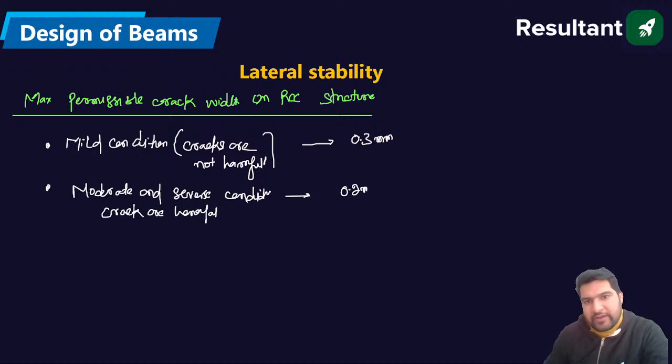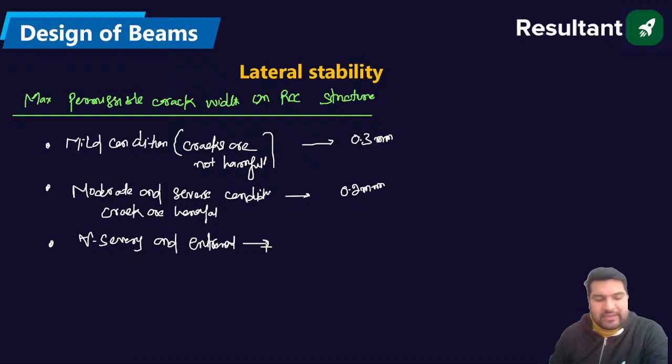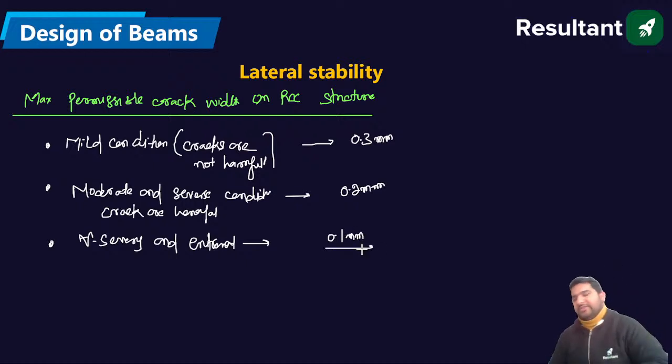Now another is the very severe and extreme condition. In that case, we are taking the value as 0.1 mm. Absolutely fine, Arvind.